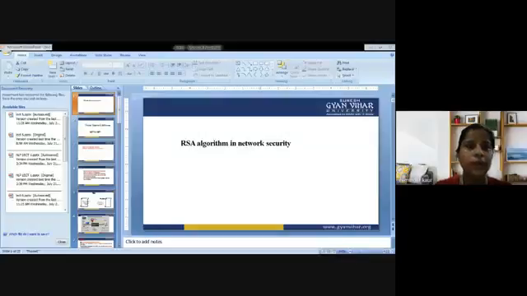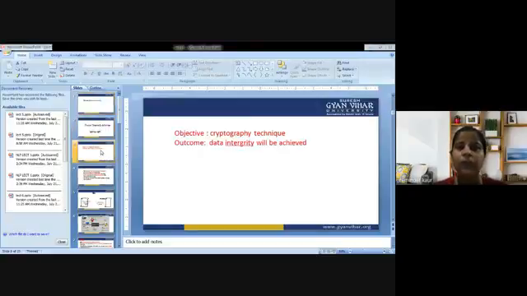I am going to discuss the RSA algorithm. It is an encryption algorithm that is based on public key cryptography. So we are going to discuss the same today. Before discussing the algorithm, we are supposed to look at the objective and outcome of today's